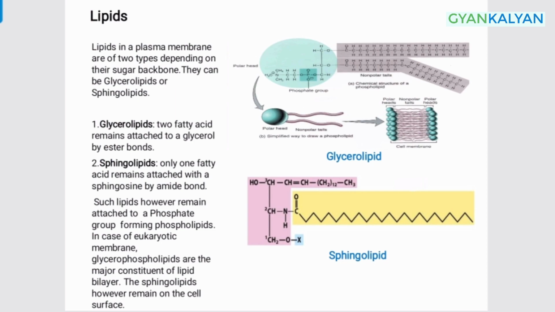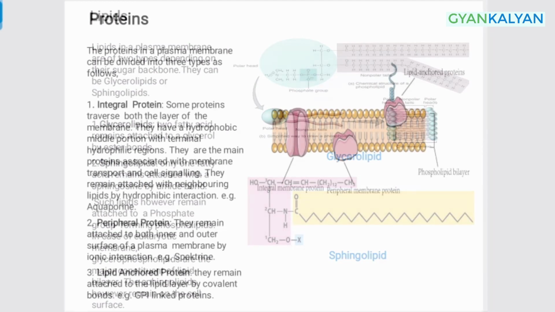The polar head is hydrophilic in nature, hence it attracts water and tends to remain on the surface of the plasma membrane, be it intracellular or extracellular. Whereas the non-polar tails are hydrophobic, and due to this hydrophobicity, they always tend to face the intramembrane region, that is between the two monolayers. Hence, a bilayered membrane is formed.